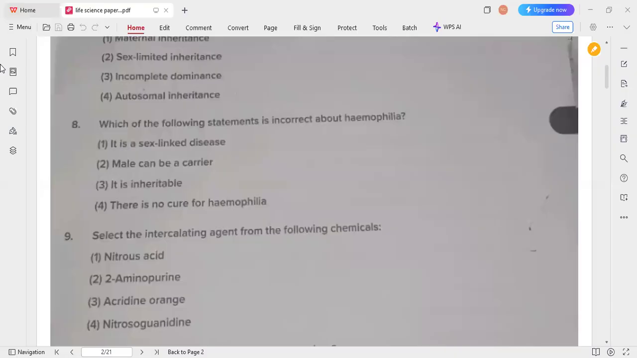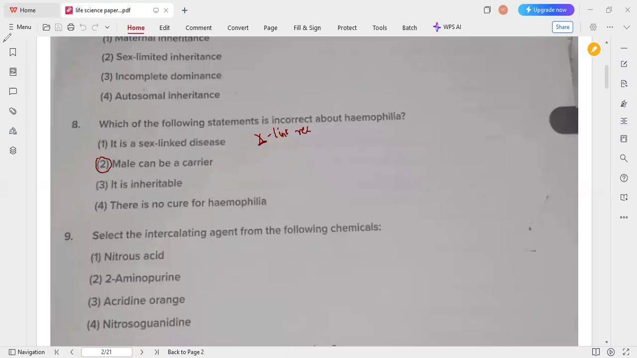So question number 8. Which of the following statements is incorrect about hemophilia? Here hemophilia is sex linked. Usually it is X linked recessive, and it is also inheritable. Obviously it is inheritable, and there is no cure for hemophilia. As of now there is no cure for hemophilia. And here the incorrect option is option 2. Male can be a carrier. Usually, X linked means men cannot be carriers, they are affected directly. So that's why option 2 is the correct answer for this question.